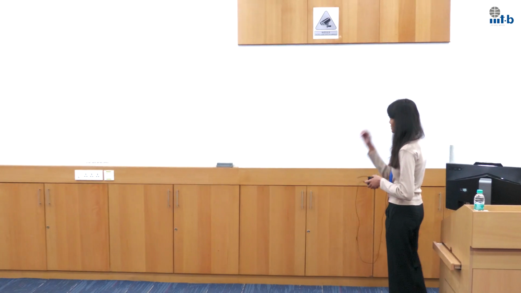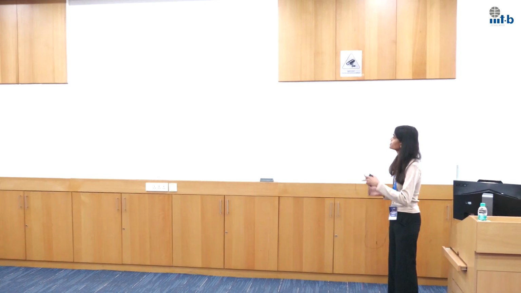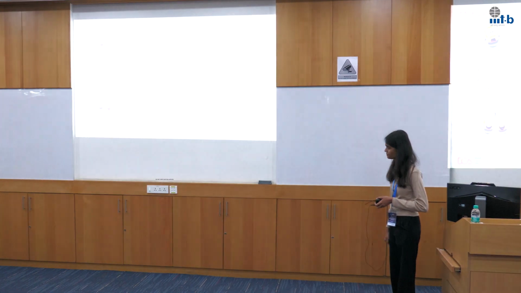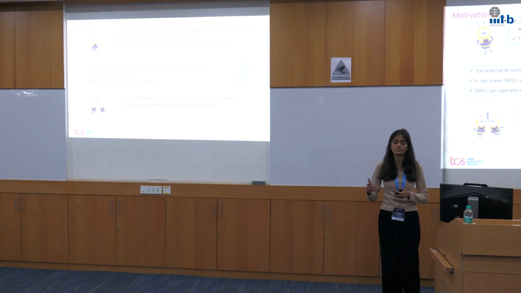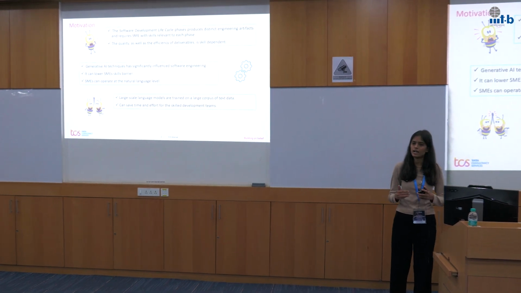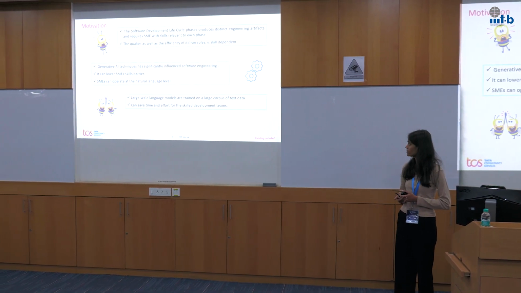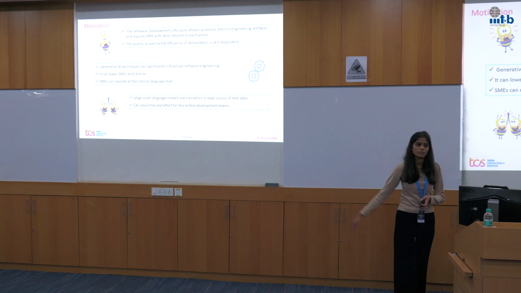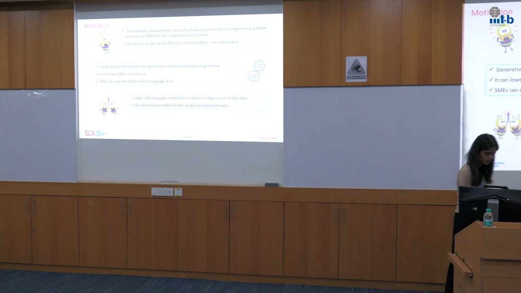As we know, generative AI has a significant influence on software engineering tasks. It can help us lower the SME skill barrier. These LLM models are trained on a large corpus of data, so they have the capability to understand natural language text. So SMEs can operate on natural language text, and eventually we can save time and effort for the skilled development team. So basically, this was the overall motivation.